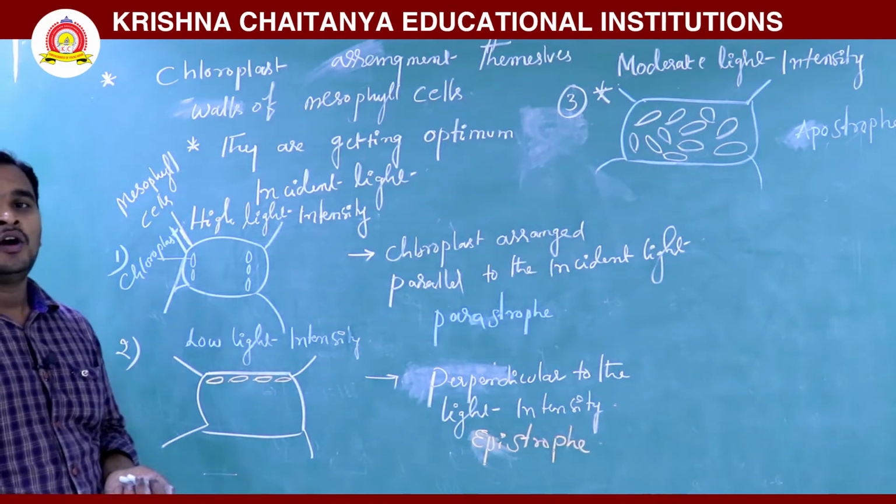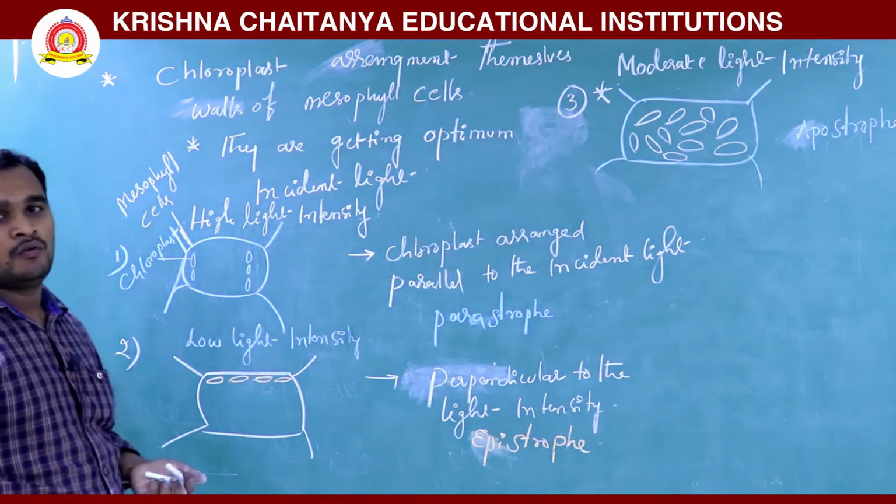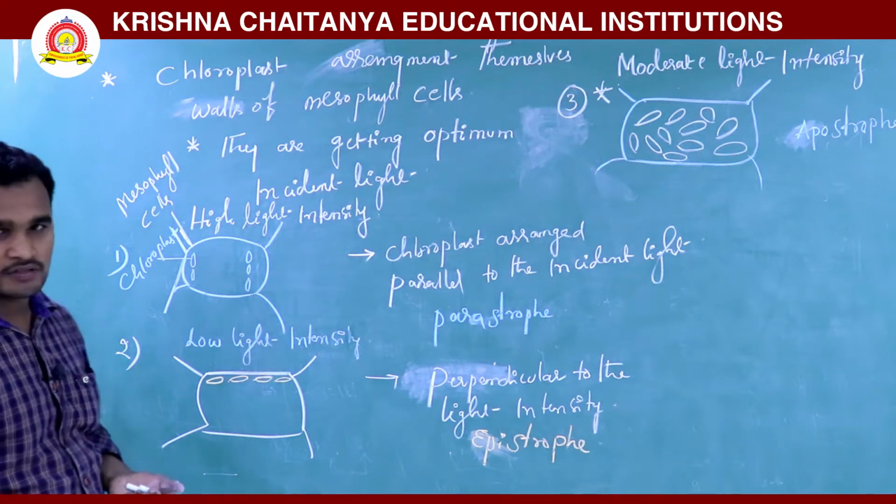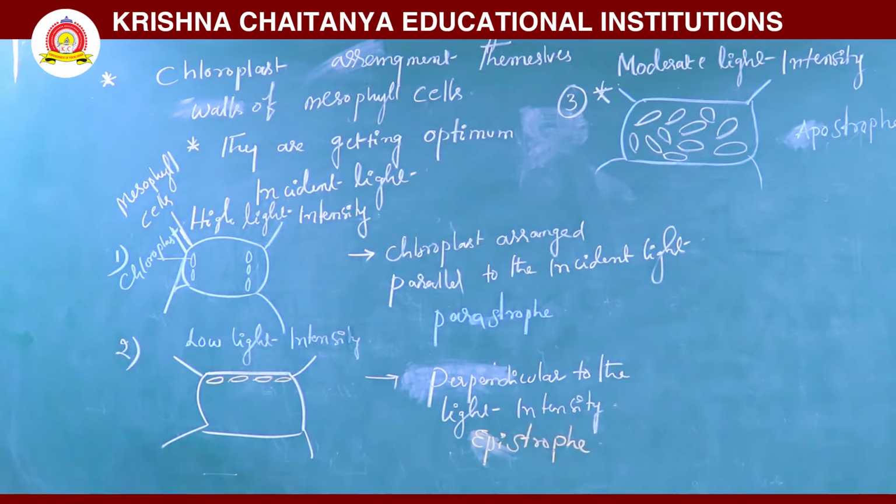So next, how many pigments are involved in photosynthesis? We will discuss how many pigments are involved in photosynthesis.